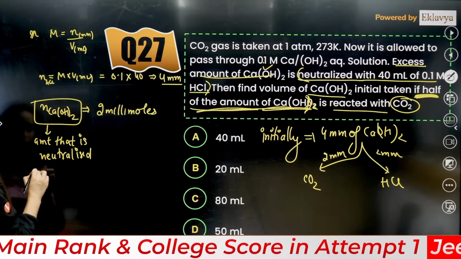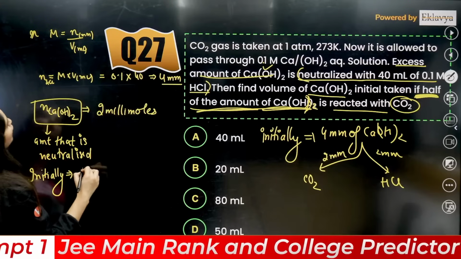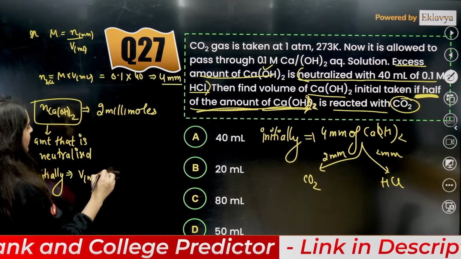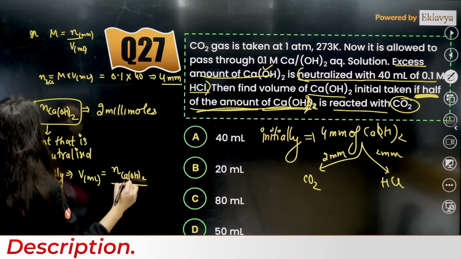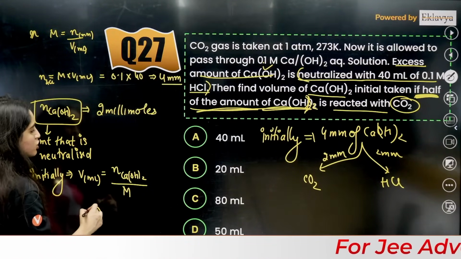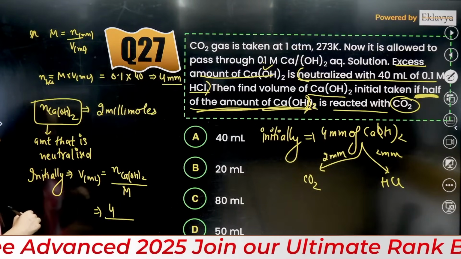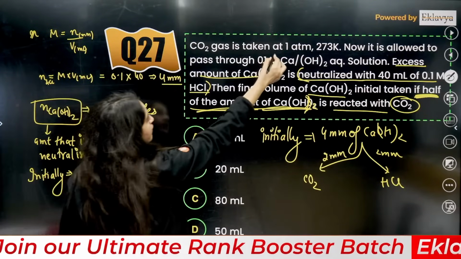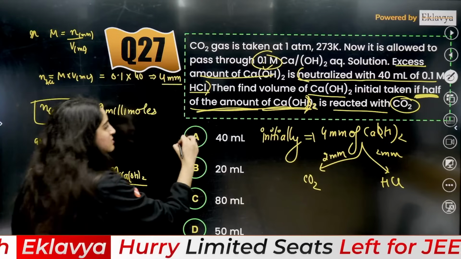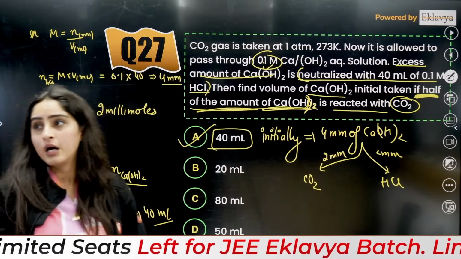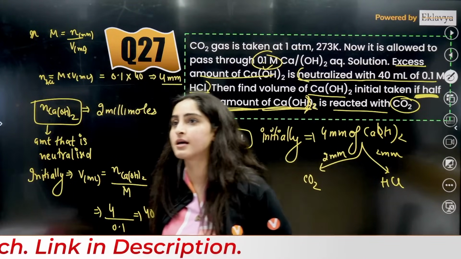Initially, we know that volume in milliliters is going to be the number of moles of Ca(OH)2 divided by molarity. The number of moles of Ca(OH)2 is going to be 4 millimoles, molarity is given to be 0.1, so the answer is going to be 40 milliliters. So A is the correct answer. Okay, got it? This was an important question.